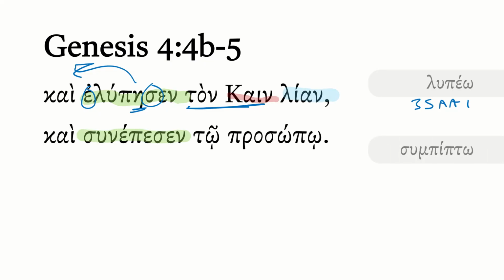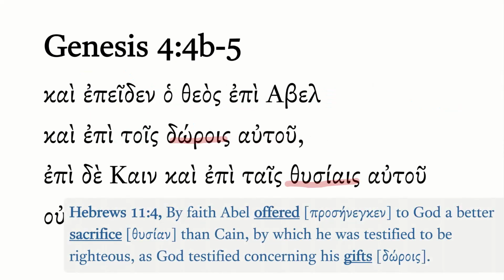Sun epesen. That's from sum pipto. Pipto means to fall. With the prepositional prefix here, the compound form means to fall greatly, to collapse, something like that. And he falls with respect to his face. And so you could translate this as he fell upon his face, although typically you would have some sort of preposition here for that. Or it could be something like he fell in his face, and maybe the way you would bring that out is his face fell, and that's going to be pretty close to the Masoretic. And so he responds with this very negative response.